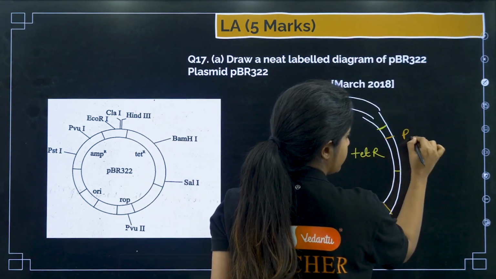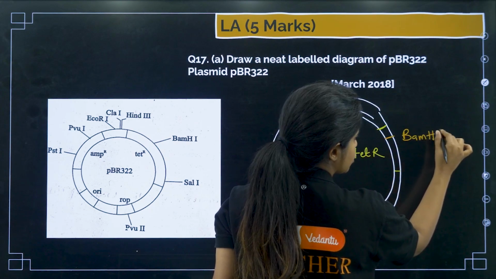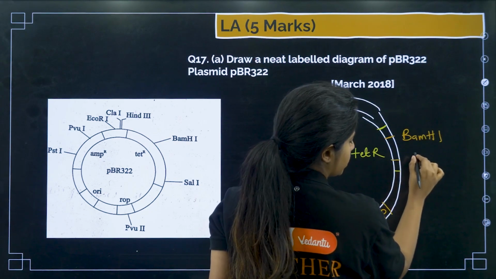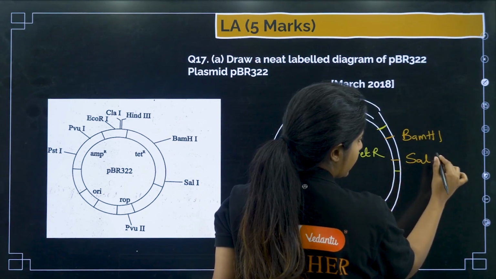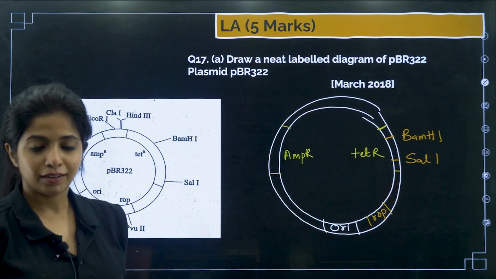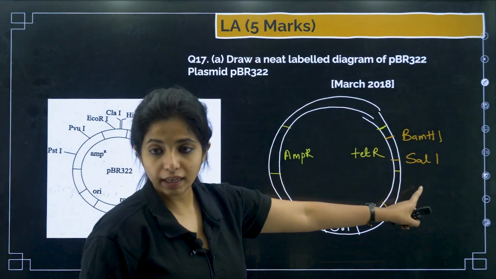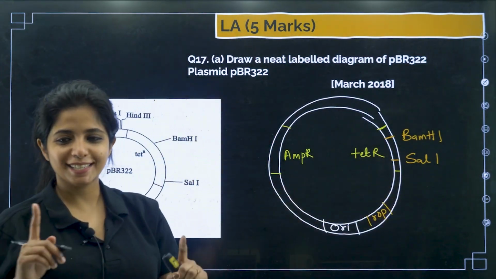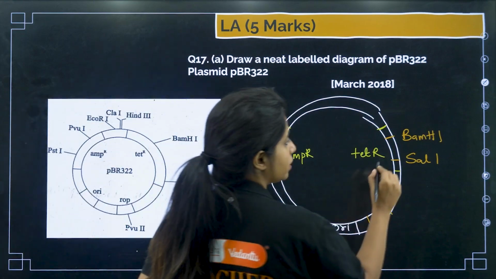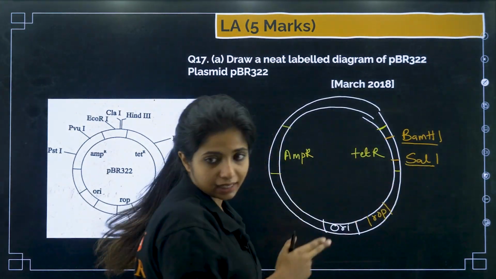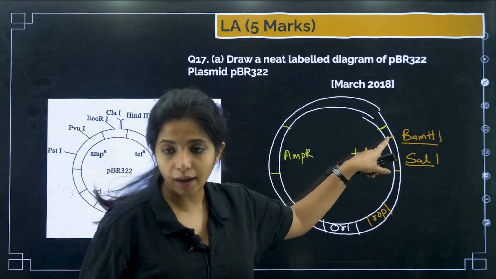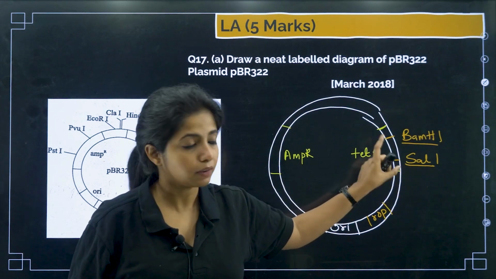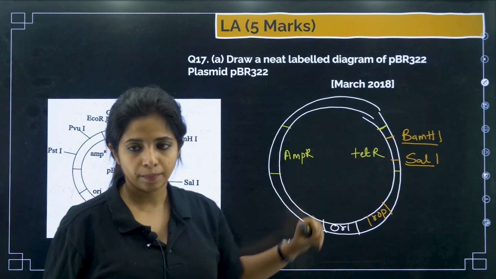Over here you have BAM-H1. Then you have SAL1. SAL1, you can remember that, okay? BAM-H1 and then SAL1. These are what, children? These are restriction enzyme sites. So here BAM-H1 can come and cleave, here SAL1 can come and cleave, but this is the gene for tetracycline resistance.